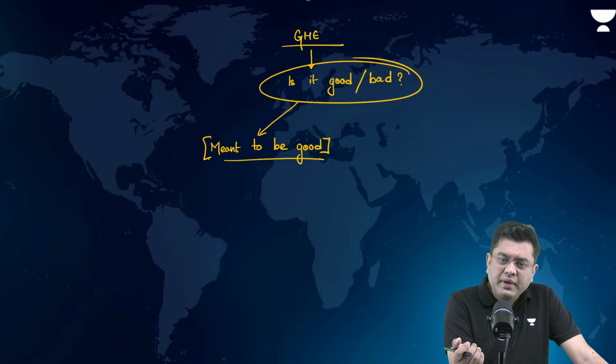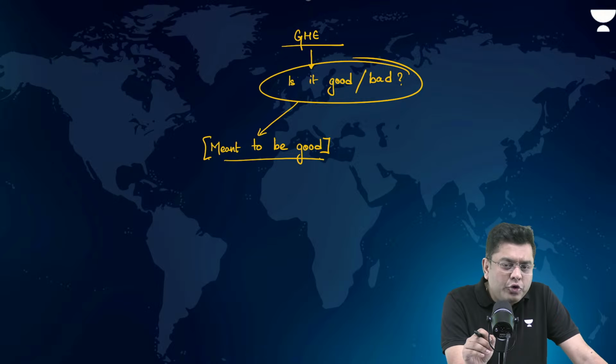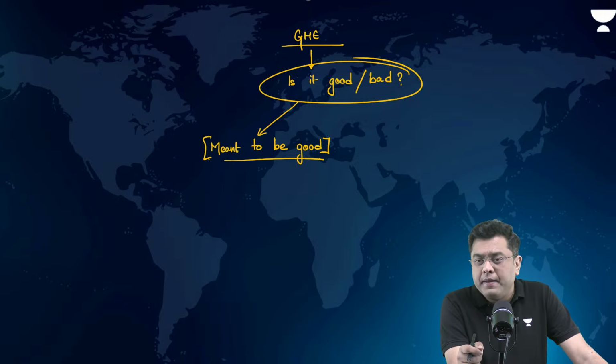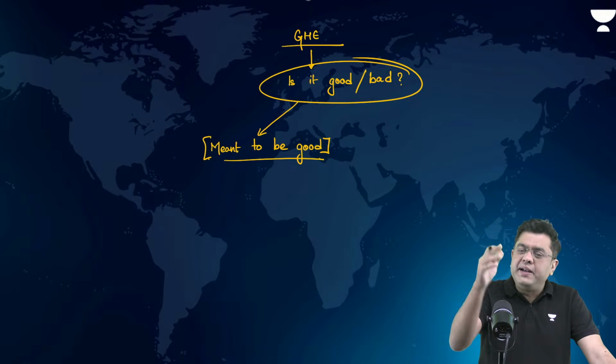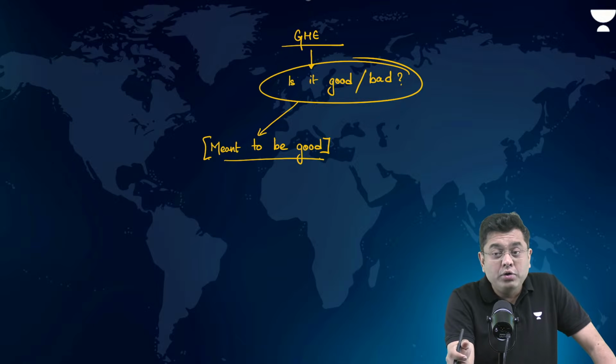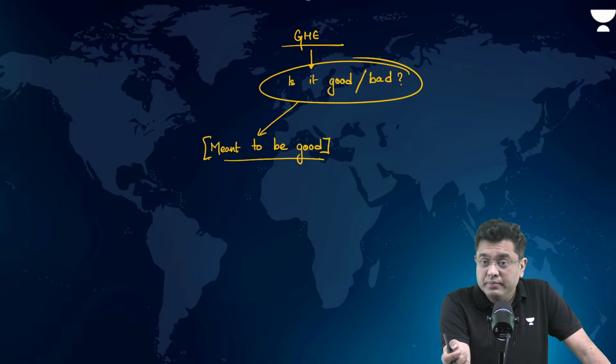Now, if the atmosphere would not have been there, during the daytime, the temperature would have been very high. Not very high, but still high enough, around 20, 30, 40 degrees, etc. But during the night time, temperature would have plummeted like what you have on the moon or on Mars, minus 180, minus 200 degrees Celsius.